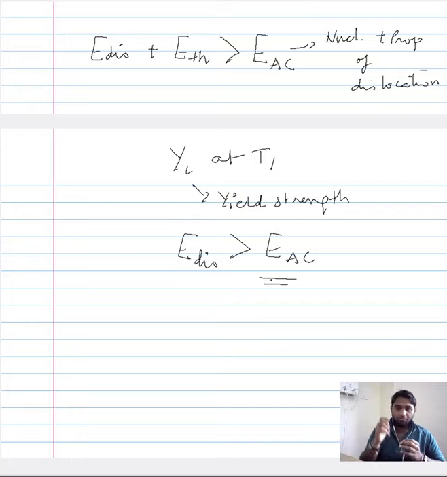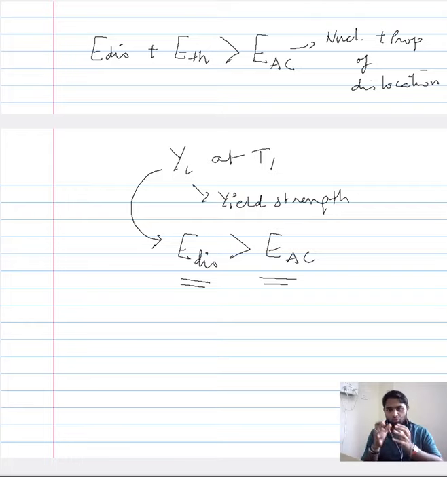Now, we have already seen that this dislocation energy depends on the stress that you impose. When your imposed stress is less than this yield strength, then there won't be any initiation of plastic deformation.